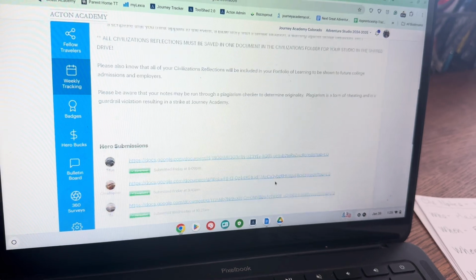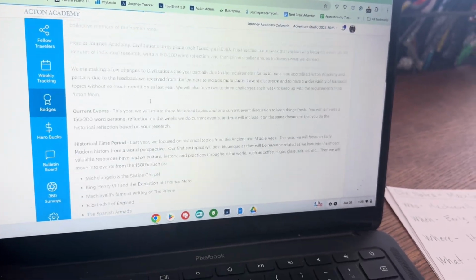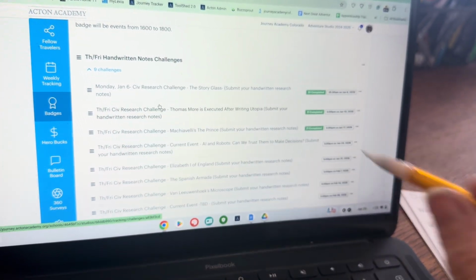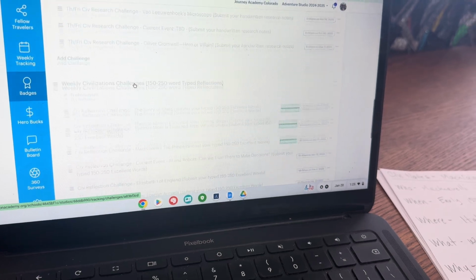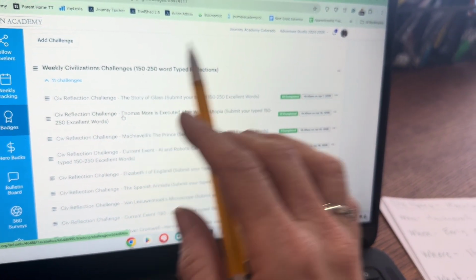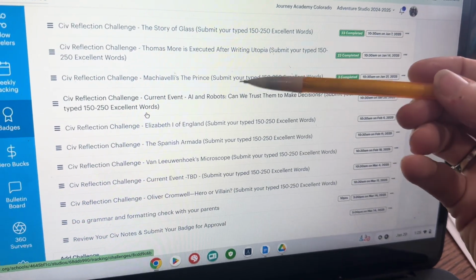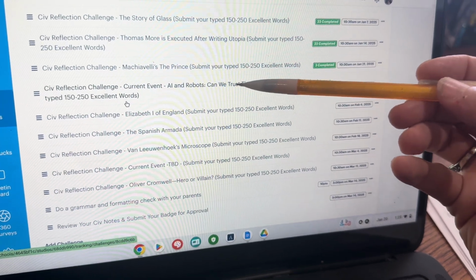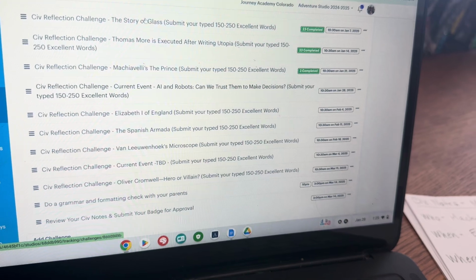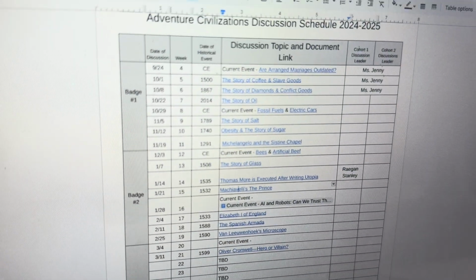So when you look down here, or when you look in the badge, you're going to notice that the challenges are separated into those two parts. Your Thursday, Friday handwritten notes that you're doing some research at home, and then your weekly Civ challenge. This is 150 to 250 for middle school, 250 on up for high school. And you'll see all the different topics. Sometimes we do current events, sometimes we go back to historical events in this one, but you can always find the big picture of what the discussions will be on the chart, the Civilizations discussion schedule.